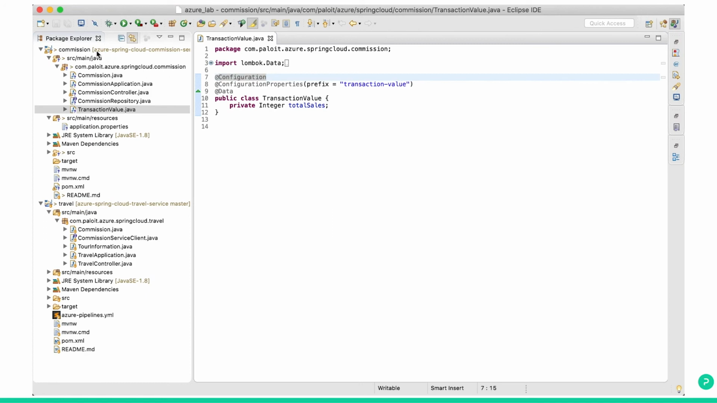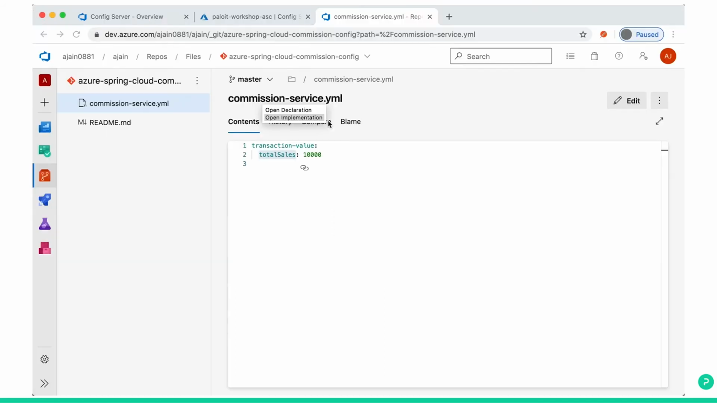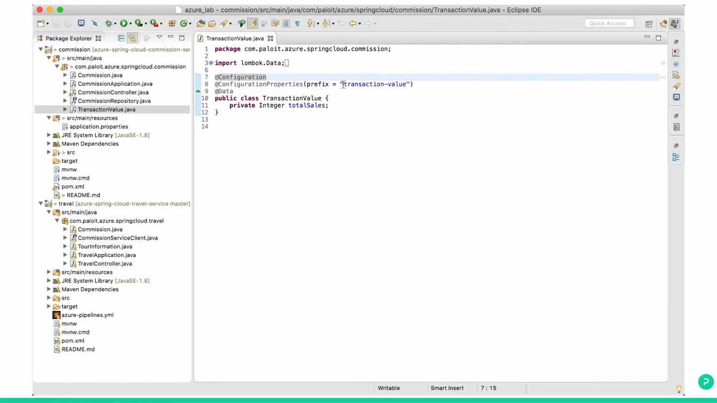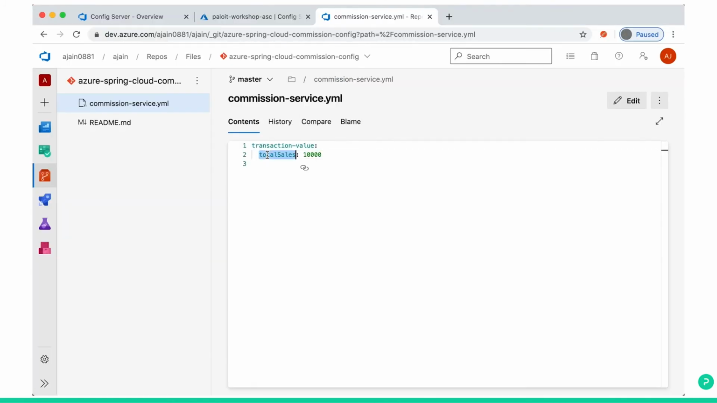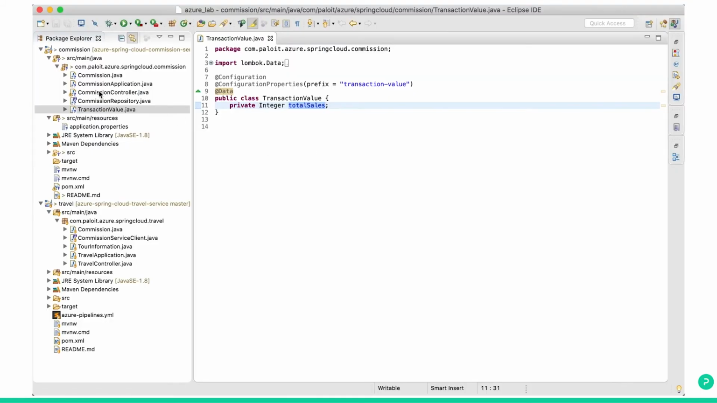This is inside the commission service, so it will read the commissions-service YML file, transaction-value. Here we gave transaction-value, and the attribute name is total sales. Here you have total sales and the value is 10,000. So you have to create a class TransactionValue, give the configuration property, the name of the property, and then the attribute. How are we reading this?